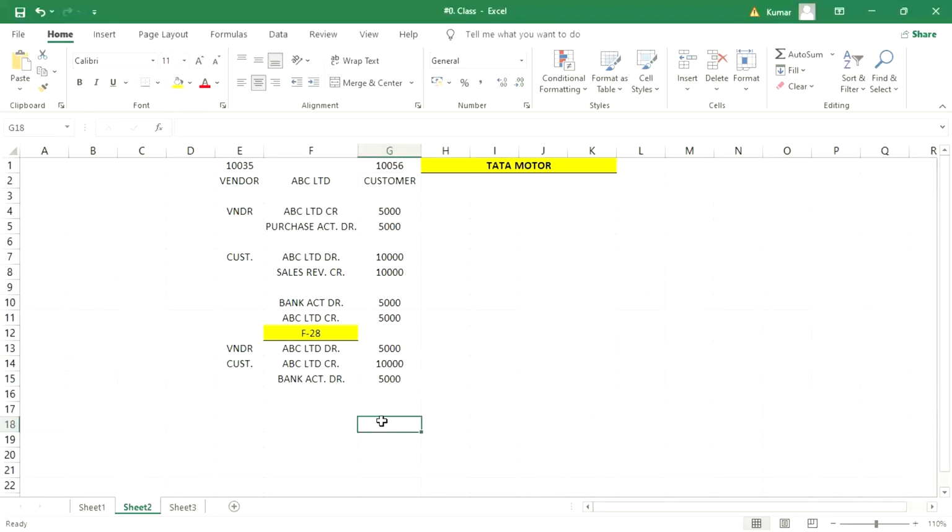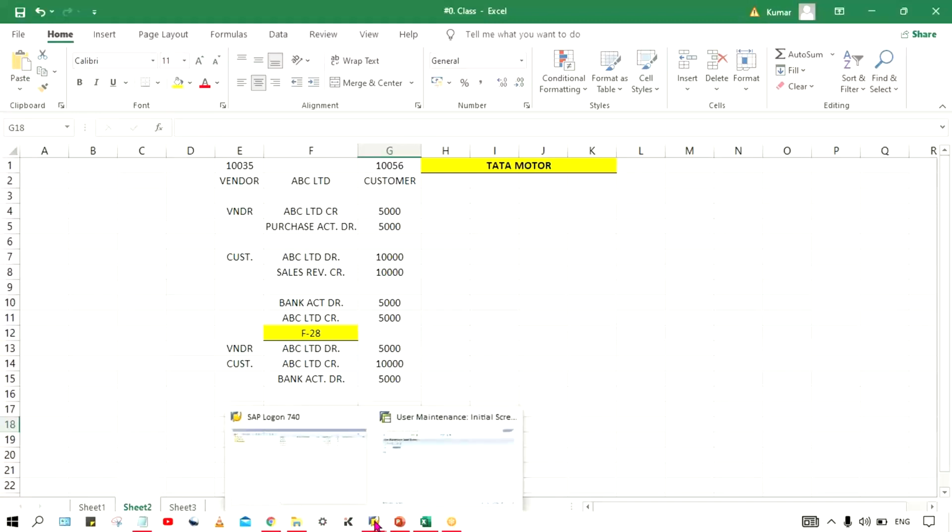Okay. So we'll do one thing. Better to create a new customer and new vendor, same name, same details, same thing. The only difference is the customer number and vendor number are going to be different.